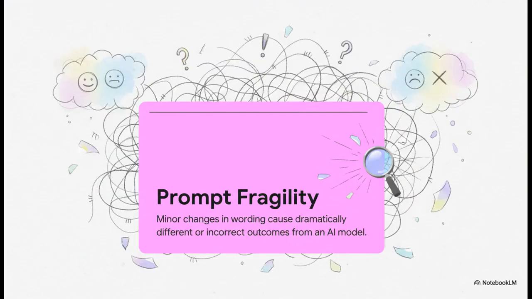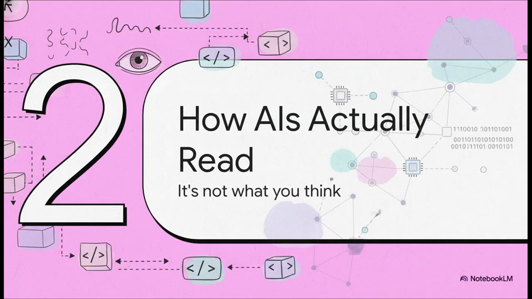In the early days of large language models, changing just one or two words in your question could send the AI flying off in a completely different direction, often giving you a totally wrong answer. It was completely unpredictable, which made building stable apps on top of it a total nightmare. So, to solve this, we first need to get into the AI's head a little bit. We have to understand how they actually read our messages. And spoiler alert, it is nothing like how you and I read.